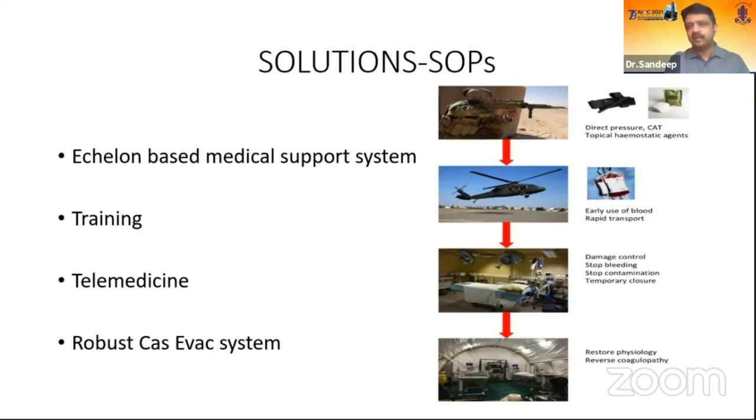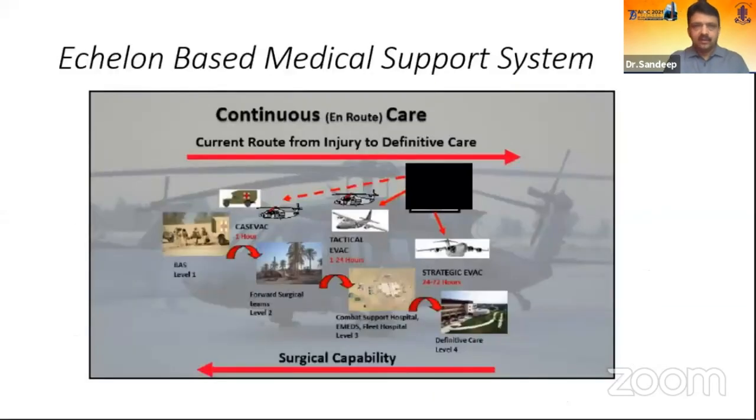At the extreme periphery, the management is basically life and limb support. Accordingly, the management remains tourniquets or clotting agents and just first aid. Then as the level of management goes down, the complexity of surgeries increases, going on to tertiary care centers where multi-specialty management is done. So the idea is to have a route from surgery to definitive care already defined, which we already have in most of our scenarios.